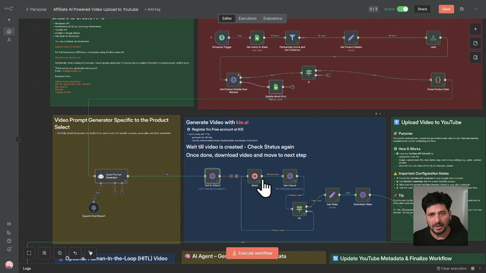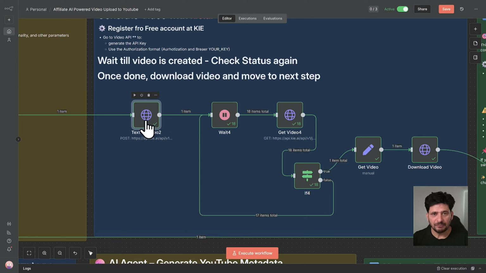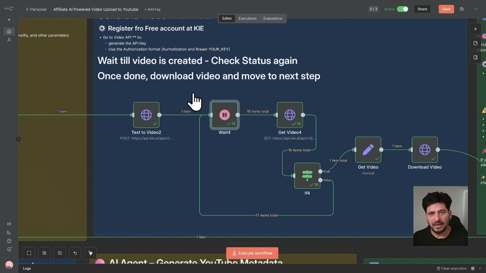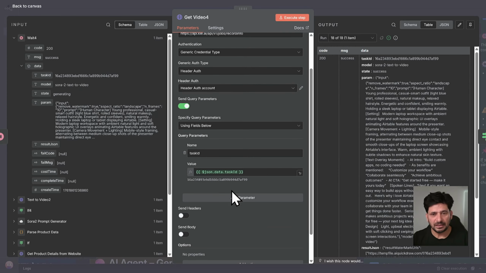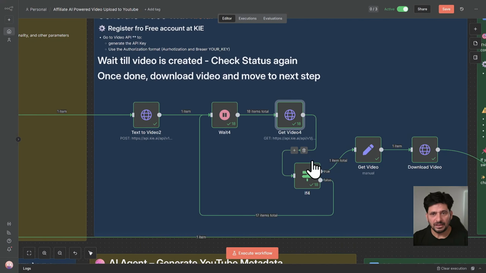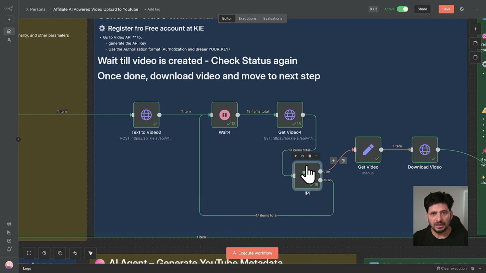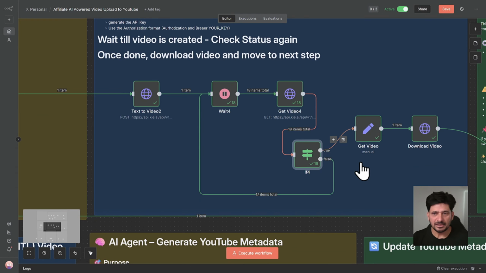So what this section does is it will send this text to generate the video, and it will wait for 10 seconds, and again it will check the task ID of the video. If the task ID is successful, here you can see the if node. If the task ID is success, it will move to the next step. Otherwise, it will go back again and wait until the status is successful.